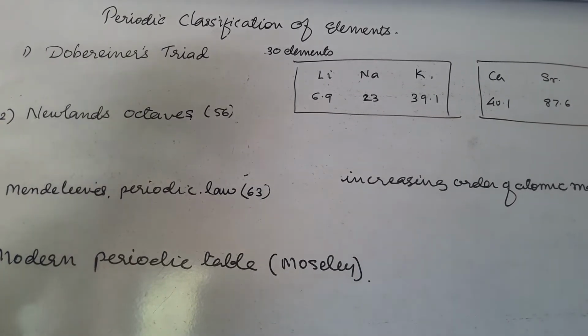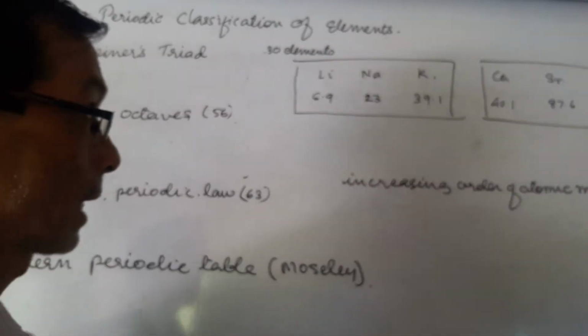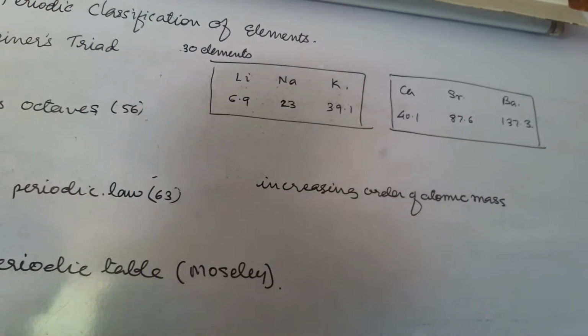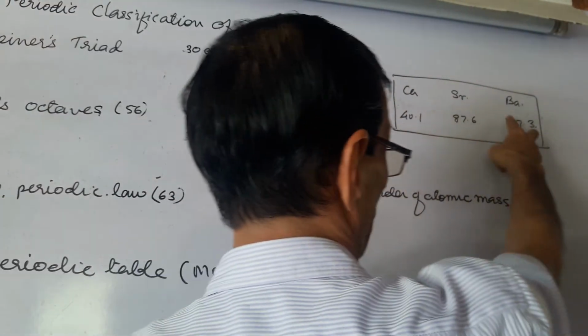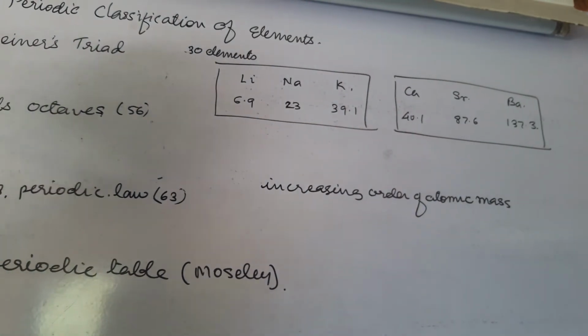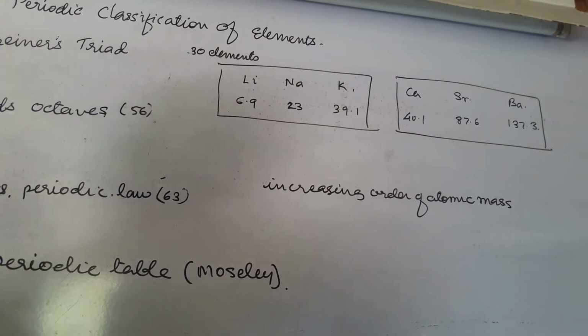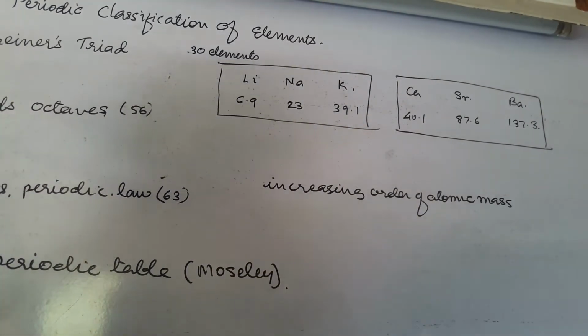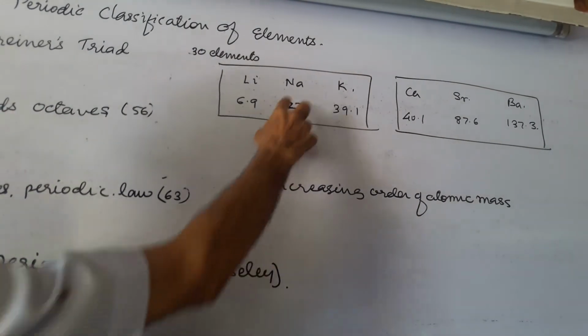For example, lithium, sodium, potassium is one triad, calcium, strontium, barium is a second triad. He found that the arithmetic mean of the first and last was nearly or approximately equal to the middle one.